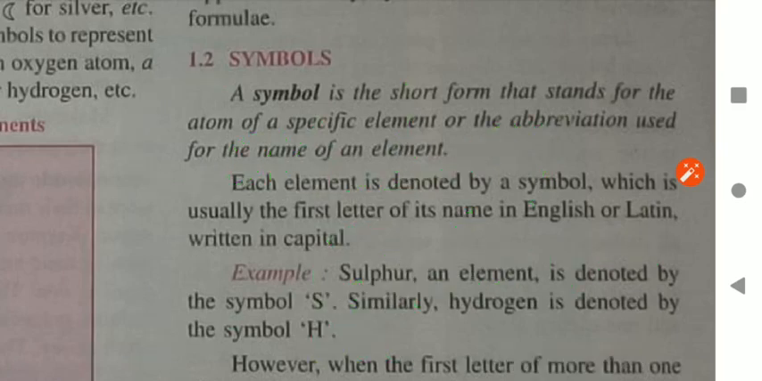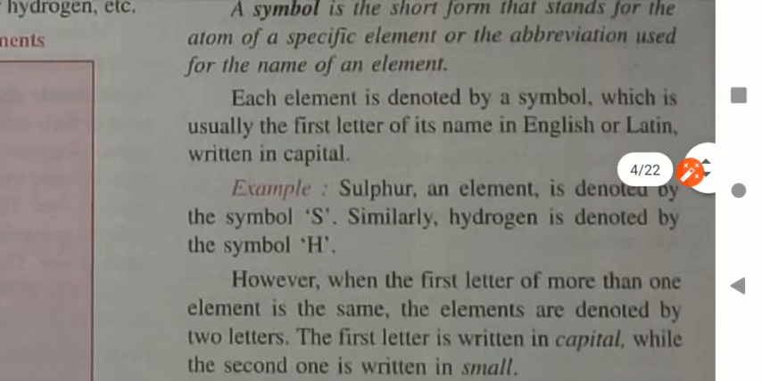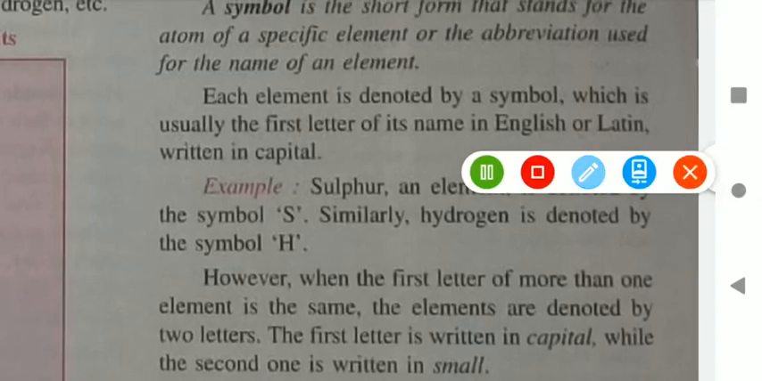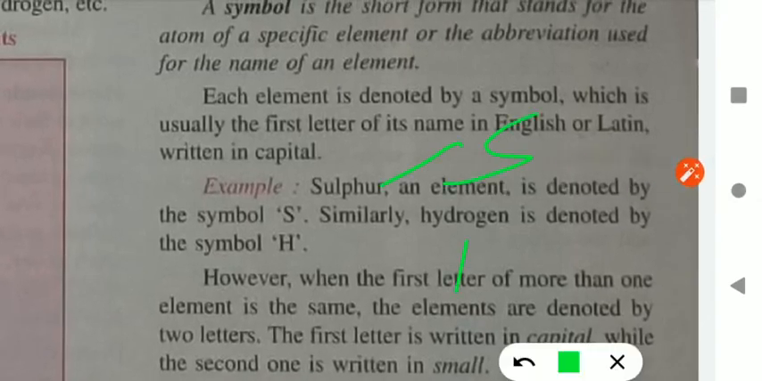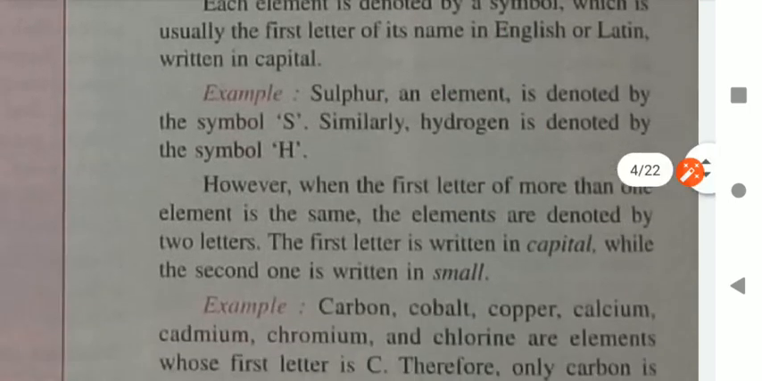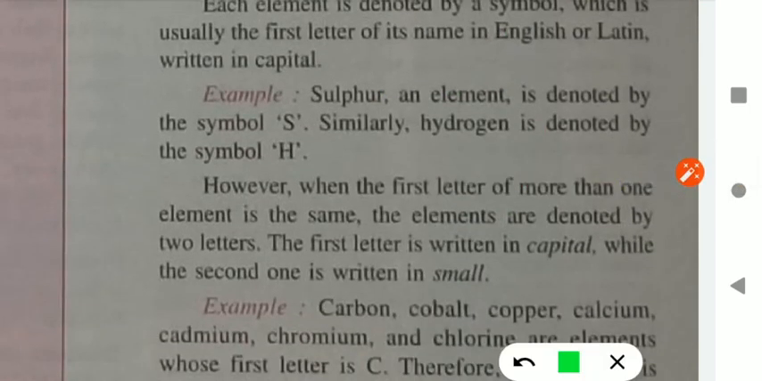So generally we use the first two alphabets of the name of an element. Sulfur is S, hydrogen is H. But sometimes there are many elements whose symbol does not match the name. For example, if I ask what is the symbol of sodium, some students say S, but that is the symbol for sulfur. So you will say, sir, we can take So. That is also not correct. So what will be the symbol of sodium? You have already studied in class 8th that the symbol of sodium is Na.